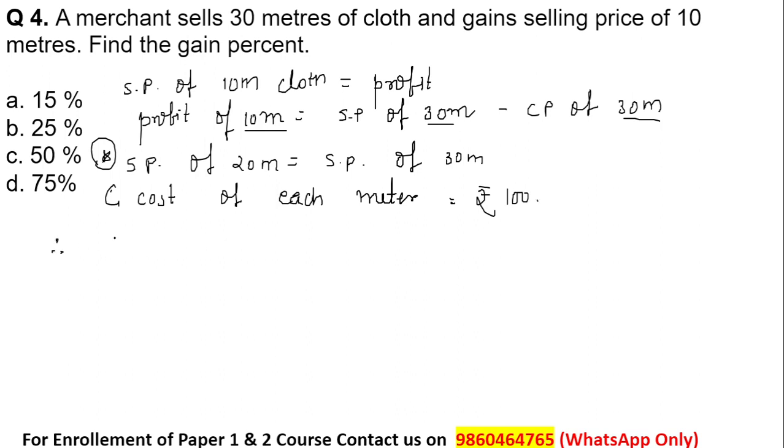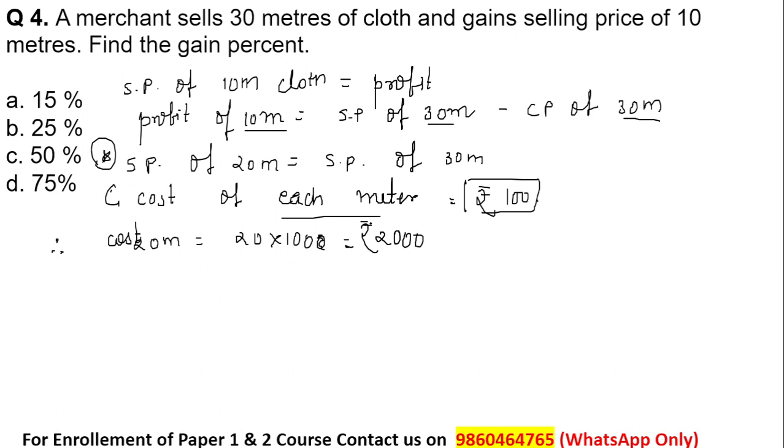So therefore the cost price, if I am considering each meter to be 100, then for 20 meters this will be equal to 20 into 100, that is 2000. This 2000 rupees is the cost of 20 meters. So the selling price of 20 meters, try to understand this relation. This is important again. The selling price of 20 meters is equal to the selling price of 30 meters.